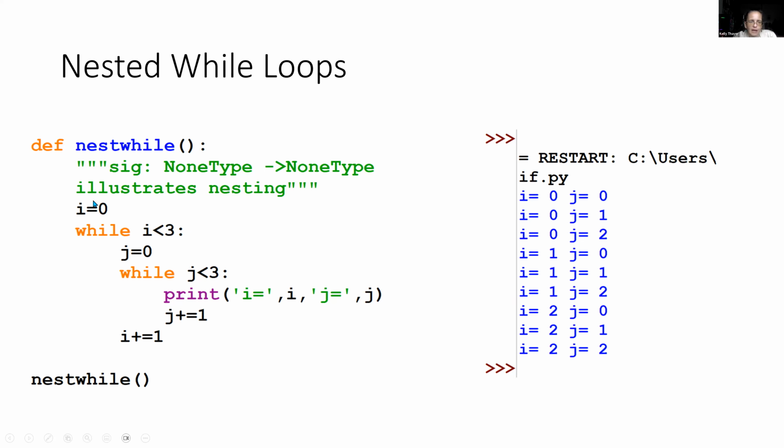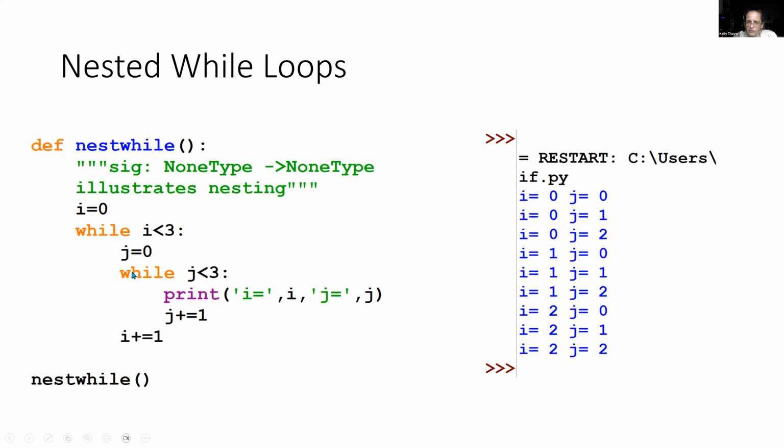In the beginning, i will be 0 and i is less than 3, so j will be set to 0. And while j is less than 3, we will print i equals and j equals, which is what we're printing out over here. We're basically printing out the variable table. Then we're going to increment j by 1. But where do we go from here? We go back up to the top of this while loop.